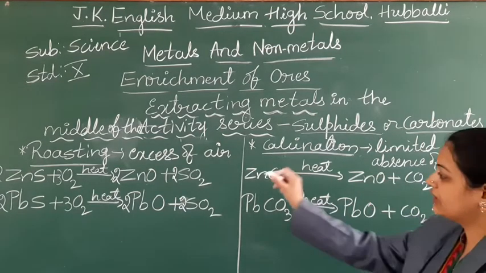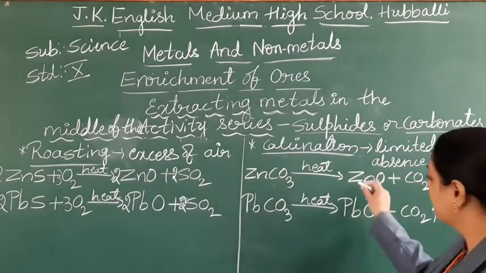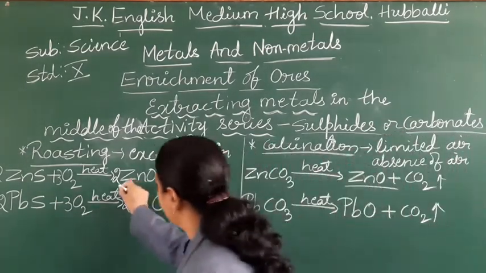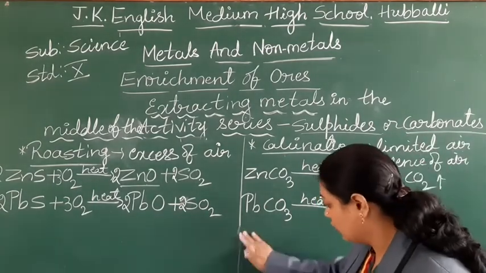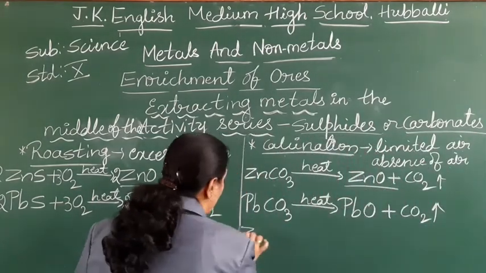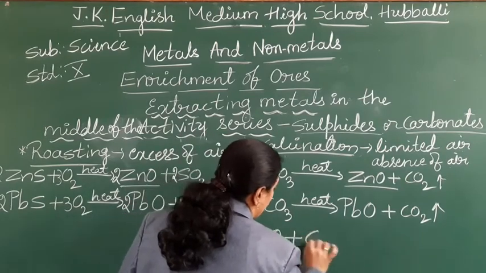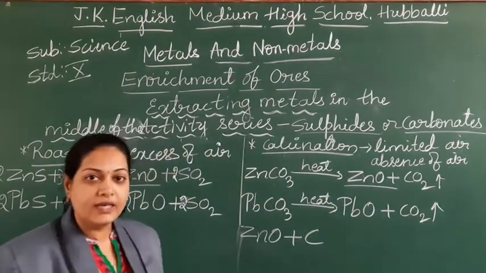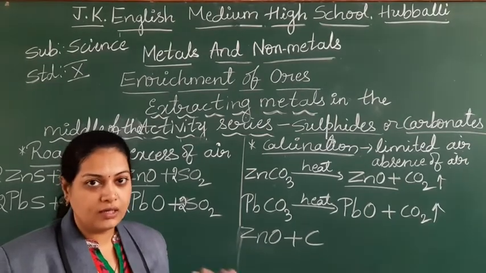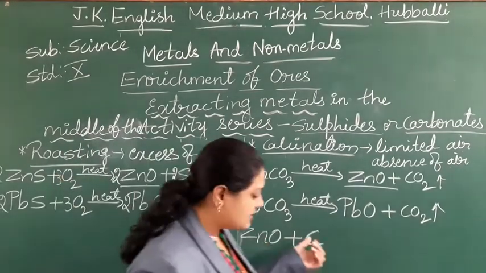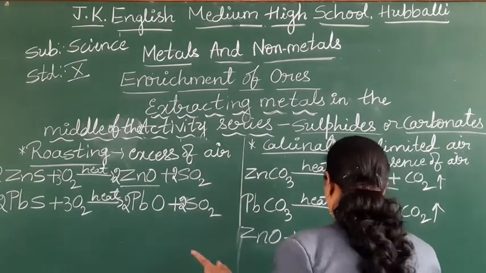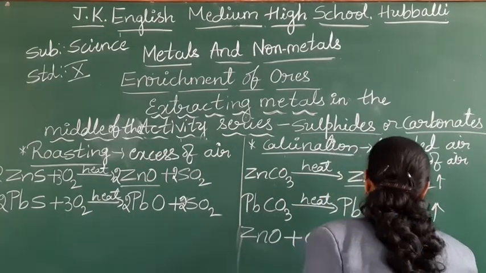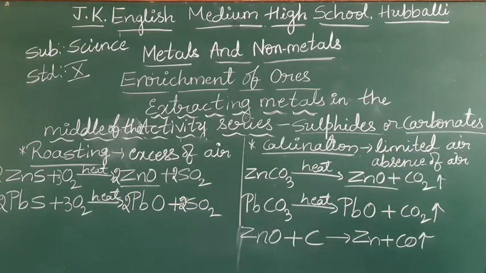Now, after calcination and roasting, your metals are in the form of oxide, zinc oxide. Correct? So now what you have to do, take the zinc oxide, add some reducing agent like coke, nothing but carbon. So if you add some reducing agent, now what happens? You are going to get the zinc plus carbon monoxide. So at last what you got, students?